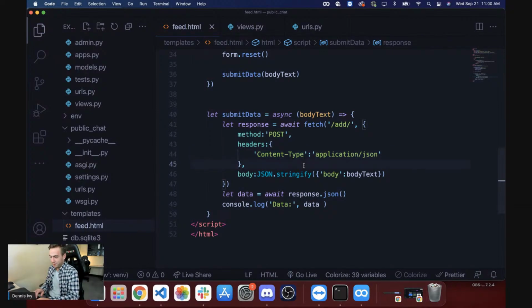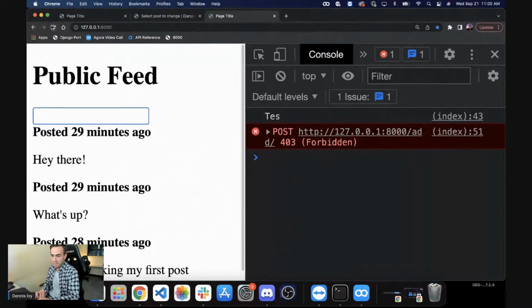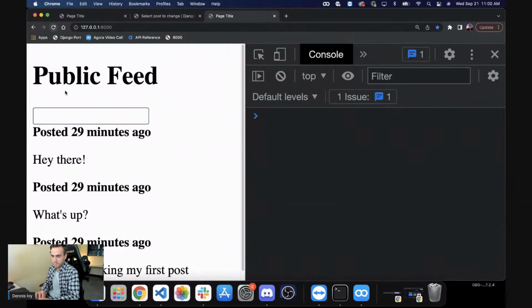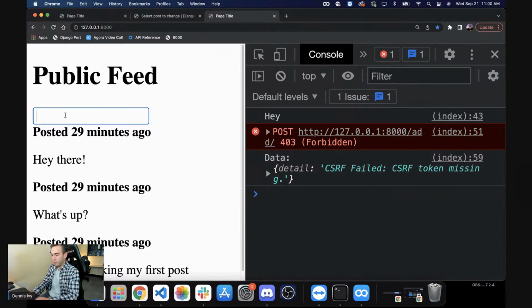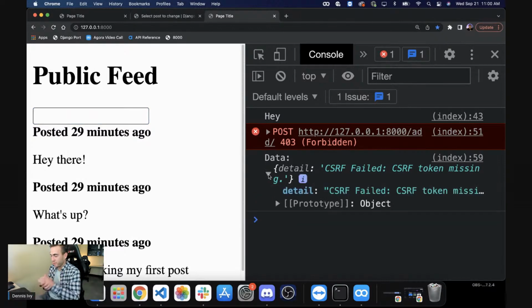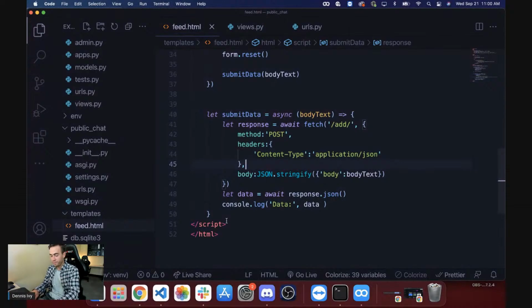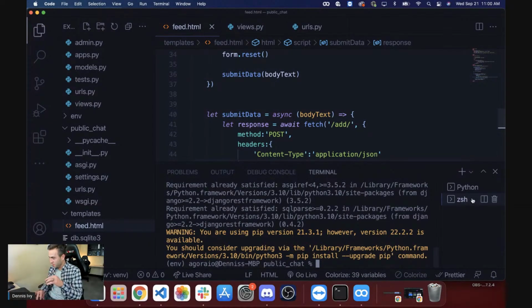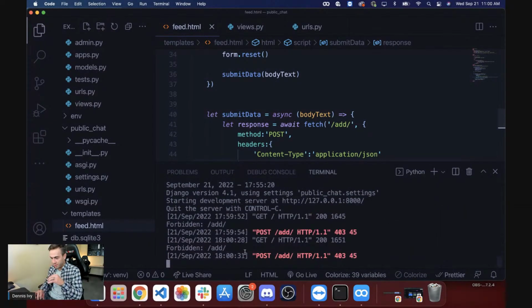Okay. Console. Let's try this again. All right, so there we go. It's actually working. We're going to ignore this error, but essentially we see our original message. And here we get back the data, and it says CSRF token missing. So we haven't added in a CSRF token. We're going to bypass that right now, but essentially everything's working. And then if I go to the backend, open up the terminal, I should see the message somewhere here.